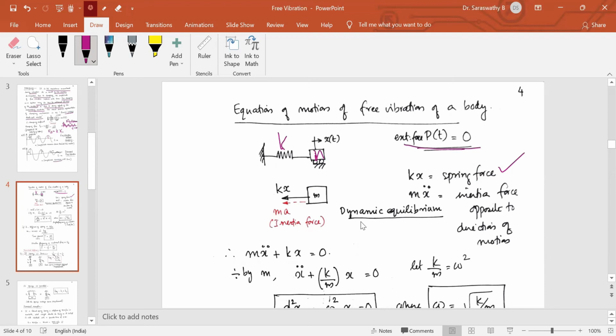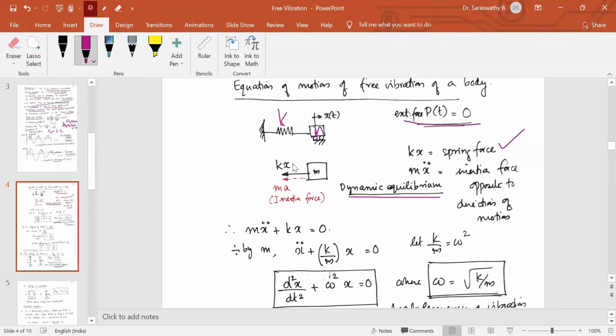Now the system is brought to dynamic equilibrium, so we can apply the principles of statics. Let us write sigma H is equal to 0, as the motion is in the x direction. So M x double dot, mass into acceleration, plus K x is equal to 0. This is the equation of motion of free vibration.